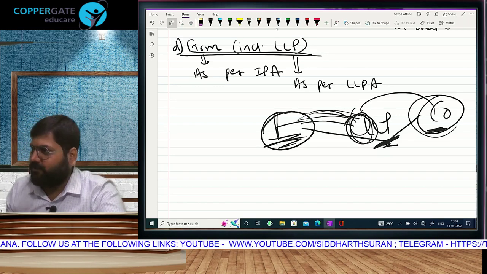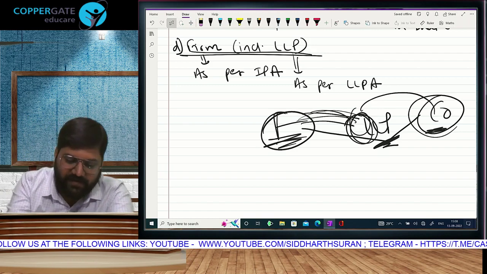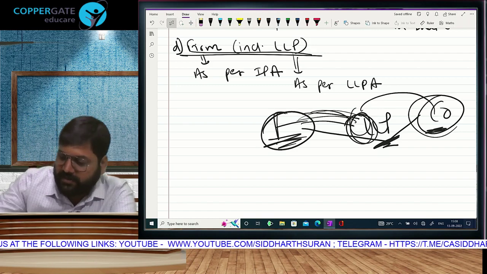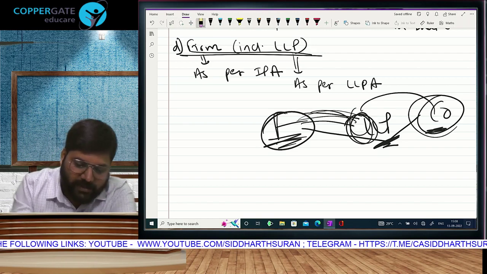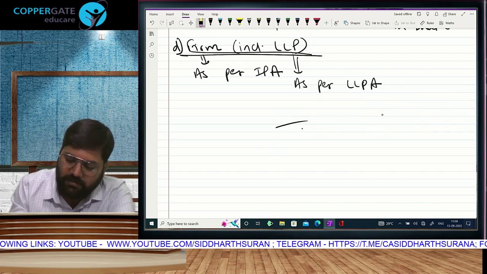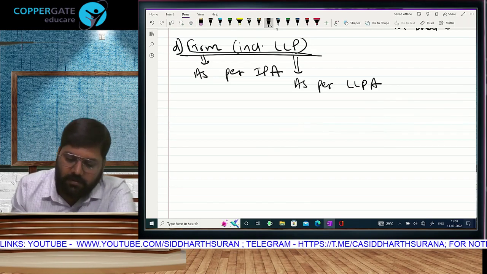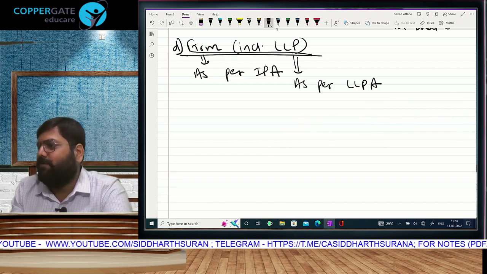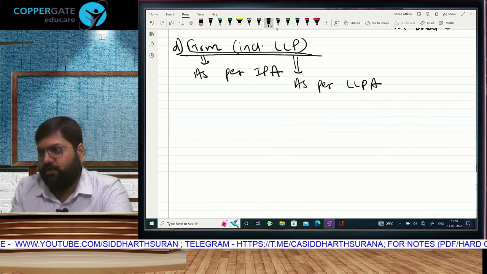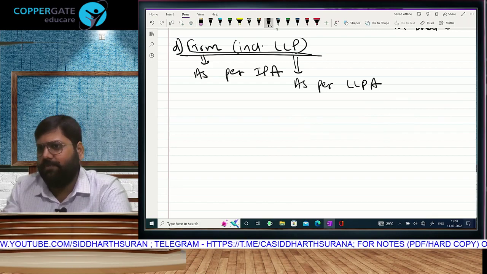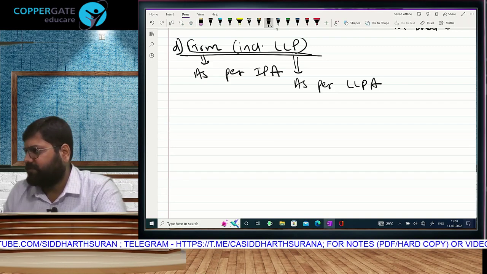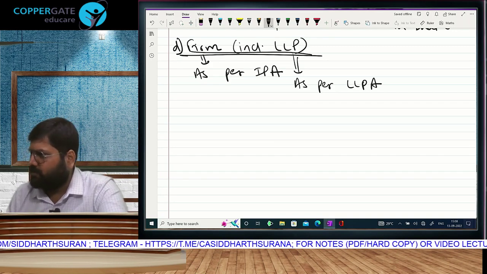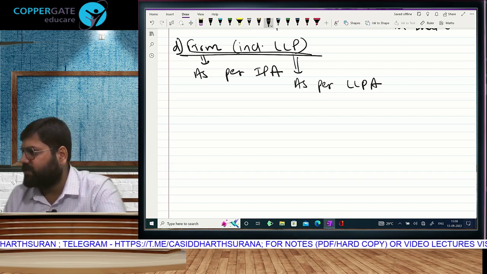So what is the firm covered here? What is the rate of tax? Did we discuss all this? Just one extra thing I would like to tell you. What was the logic behind making the firm an assessee? We could have done what? Don't make the firm an assessee. So two of us will do some business together. The firm will make profits. Well, what is the profit sharing ratio?